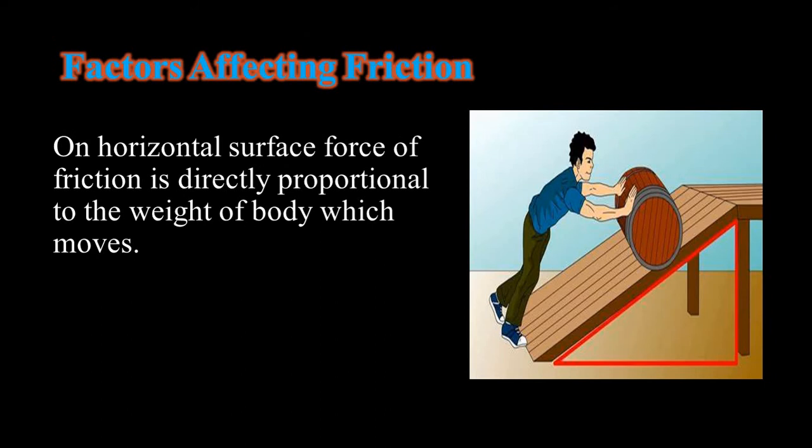Now, the factors that affect friction. You see in the diagram that on a horizontal surface the force of friction is directly proportional to the weight of the body which moves. If the weight increases, then the irregularities between the surfaces get interlocked tightly due to pressure, and the surface offers more friction. For example, it is easy to roll or slide a lighter wooden box over the ground than a heavier one.